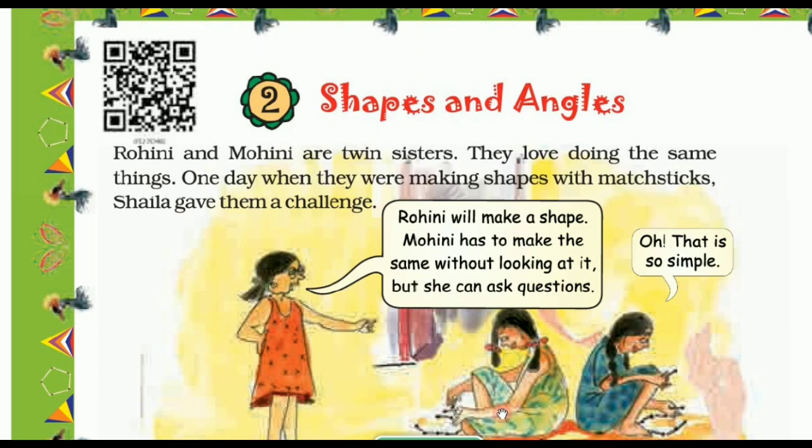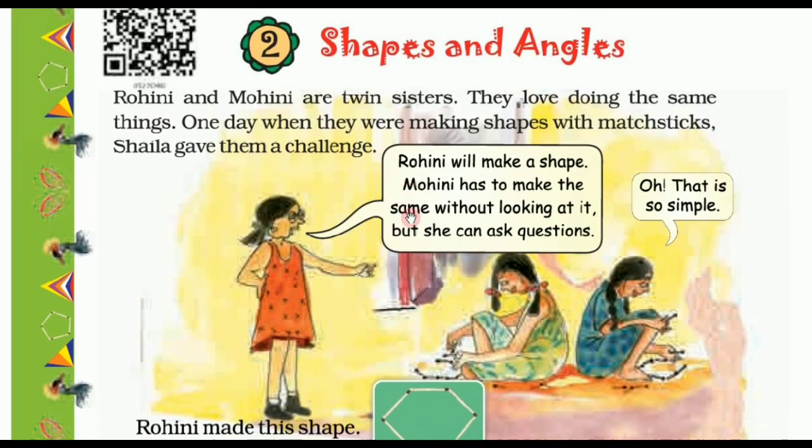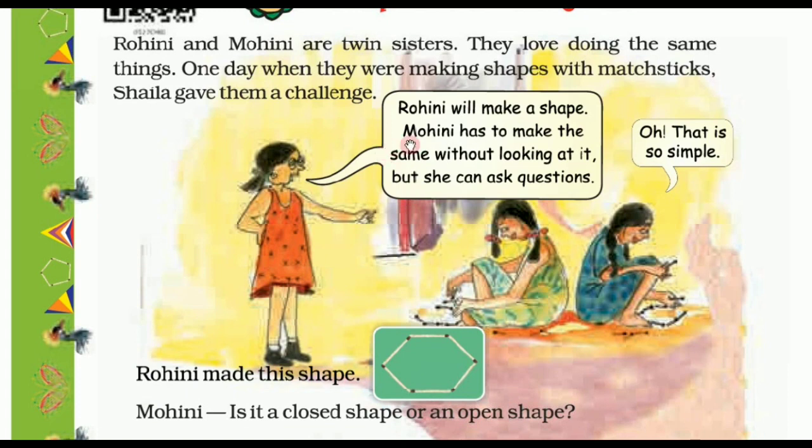Shaila gave them a challenge. So let's see which challenge she gives. Rohini will make a shape. Mohini has to make the same without looking at it, but she can ask questions.